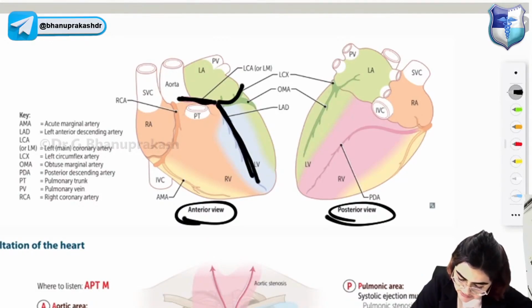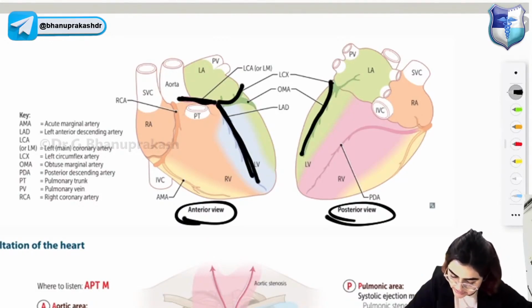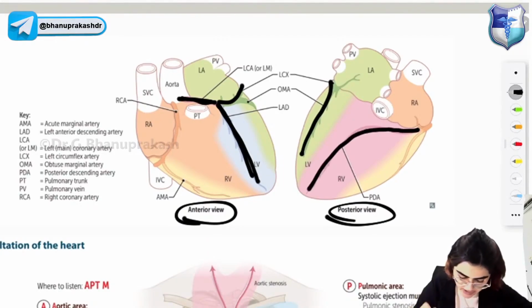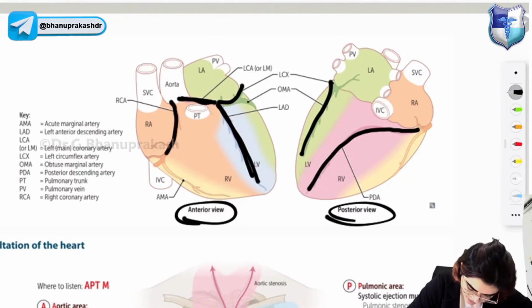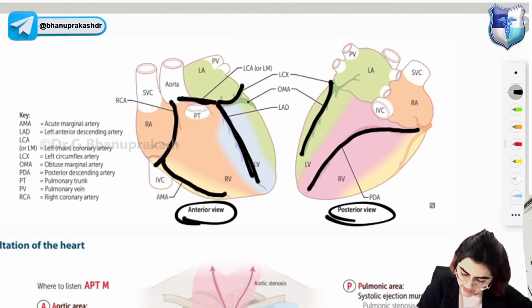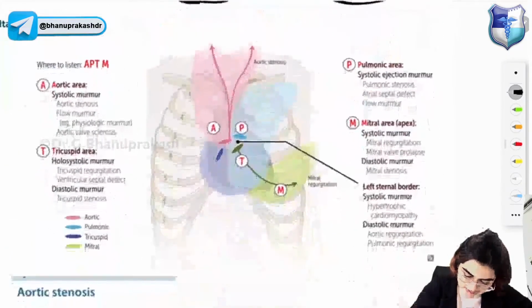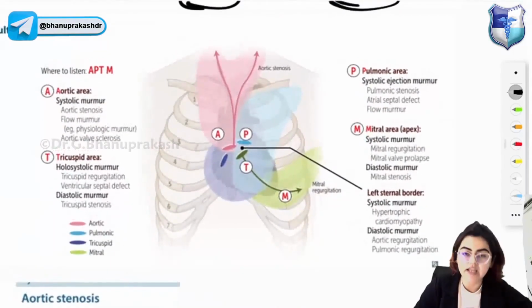Okay. This is the marginal artery. This one is the posterior descending artery. So you can see posterior descending artery is the branch of right coronary artery. Now look at this. This is right coronary artery, and right coronary artery is giving rise to anterior marginal artery. The right coronary artery is only giving rise to your posterior descending artery. Okay? And these you can see are the different areas